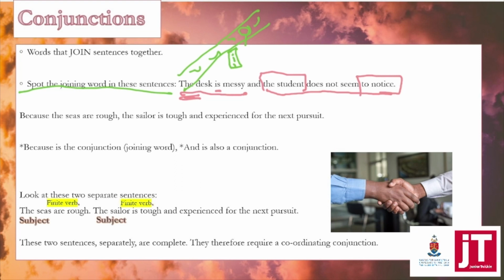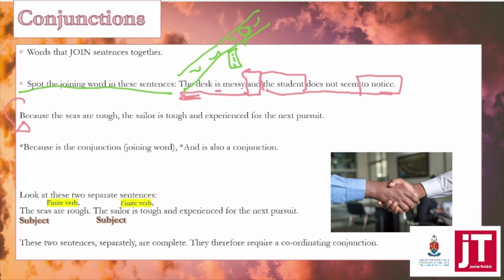So we have our two sentences here. The joining word is and. The desk is messy and the student does not seem to notice. Let's look at the next sentence over here. Because the seas are rough, the sailor is tough and experienced for the next pursuit.